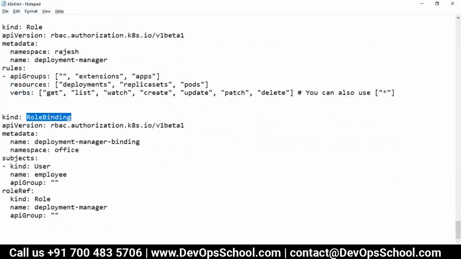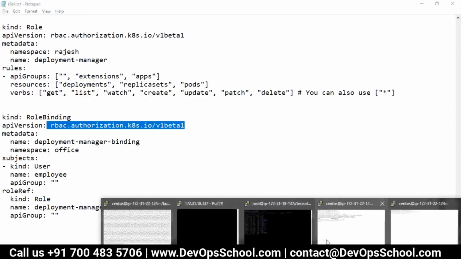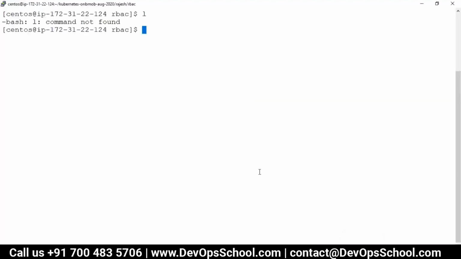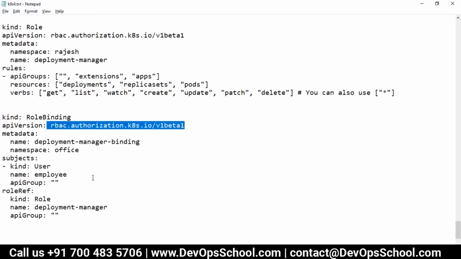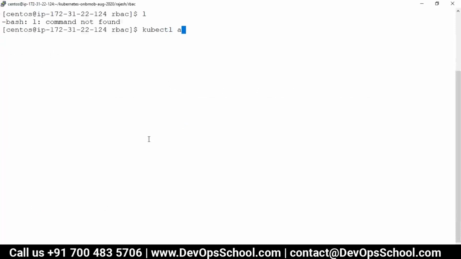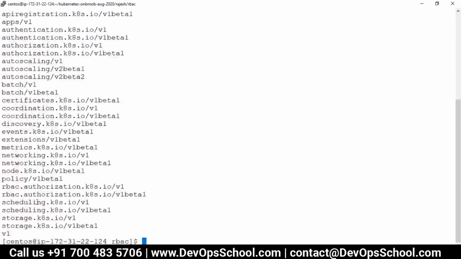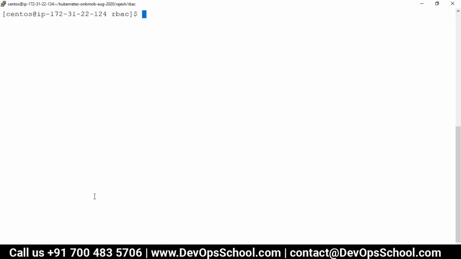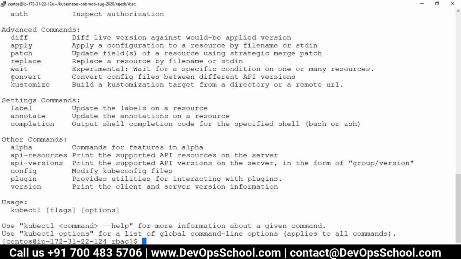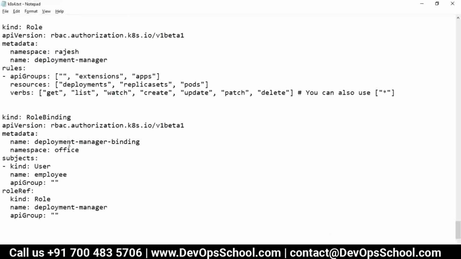So see here, this is the role binding. This is the beta version. You can use the updated one also. Role binding, I think it got released in v1, so you have to convert to that. This code I used in 2019, and that's the reason you have a beta API version. Here rbac, you see you got a stable one also, so you can use this one also. A little bit of changes will be there. You have to use the convert command to convert that YAML, which I said already. So let's use this one.